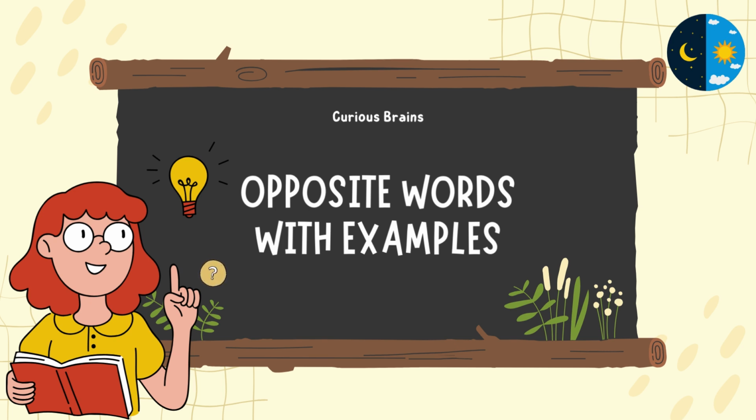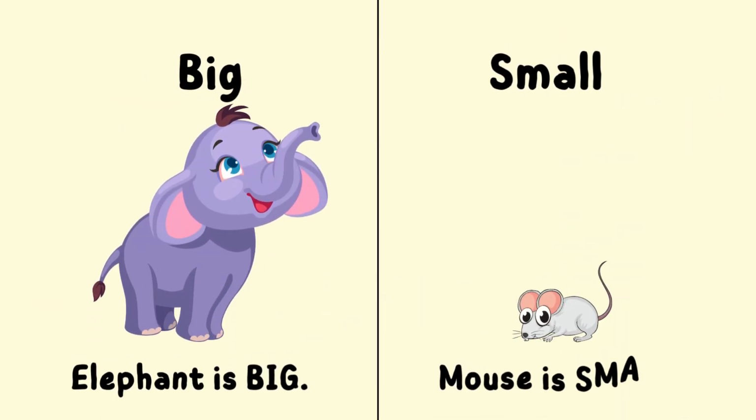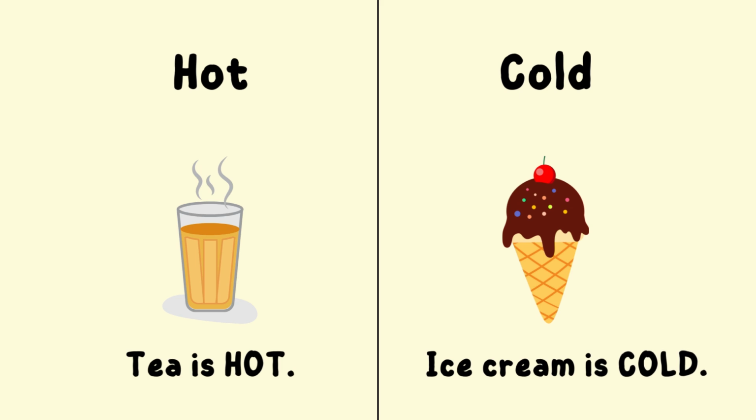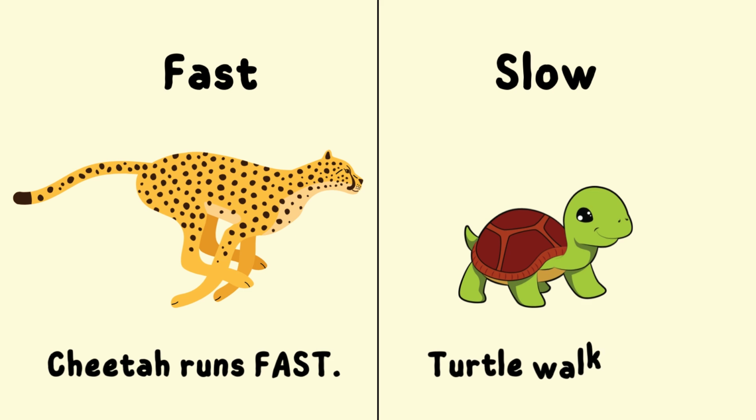Opposite words with examples. 1. Big, small. Elephant is big, mouse is small. 2. Hot, cold. Tea is hot, ice cream is cold. 3. Fast, slow. Cheetah runs fast, turtle walks slow.